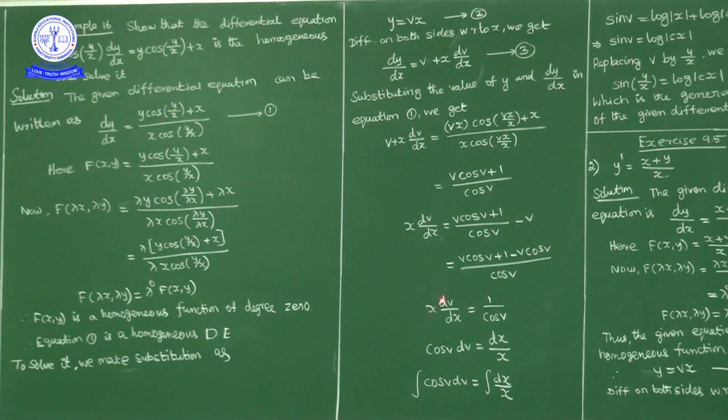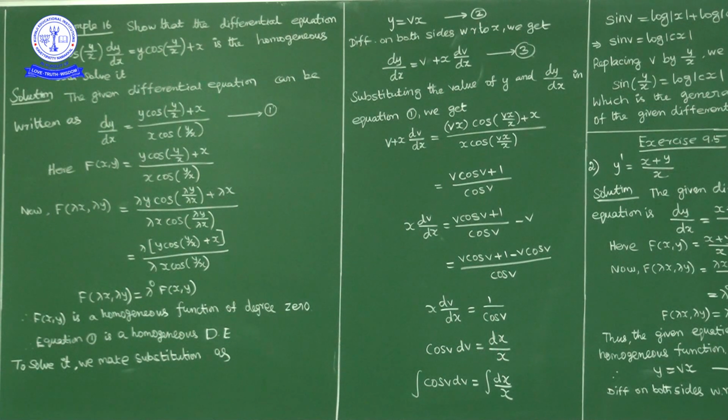Left hand side x times dv upon dx. Now write cos v on this side and x and dx on this side. So x in the numerator comes to this side as 1 by x dx. Now cos v dv is equal to dx upon x.